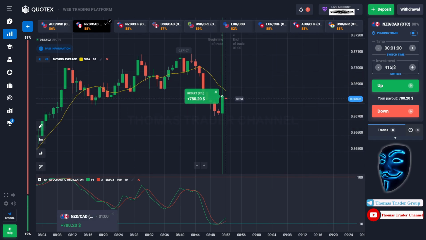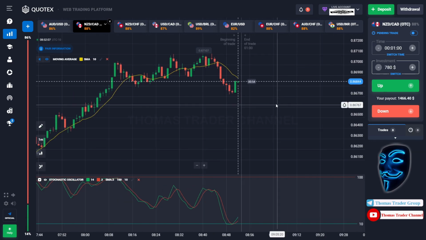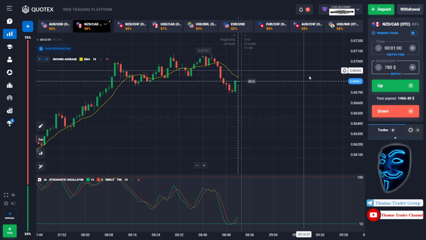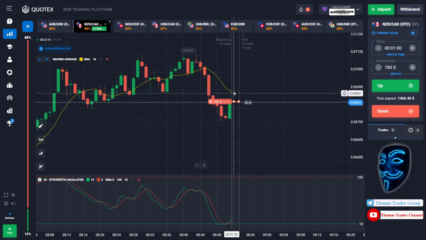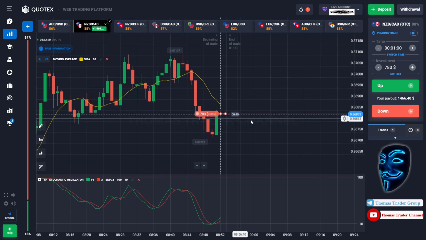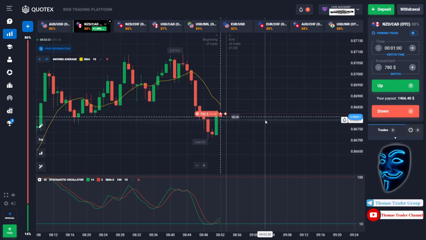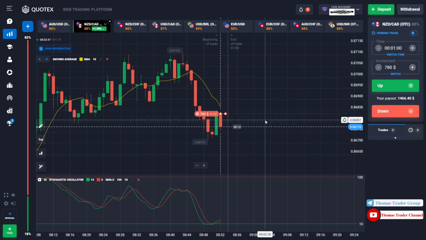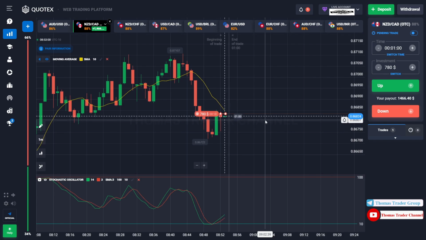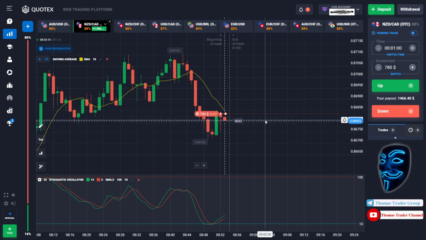Let's change our investment into $780. And over here we can open sell for 1 minute. Like what I've said before, the market will make a correction to the moving average line, and when it touches the moving average line, it will make a rebound and it will continue the bearish trend. Let's prove it and let's wait till the end of our trade. We made a right prediction over here. We made a profit of